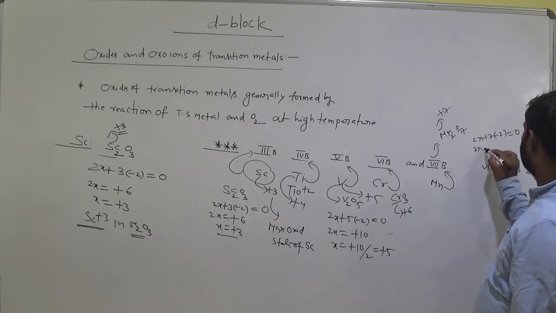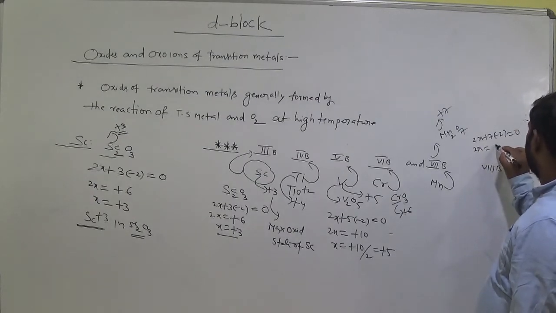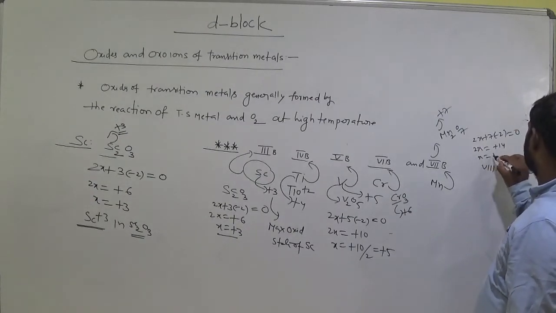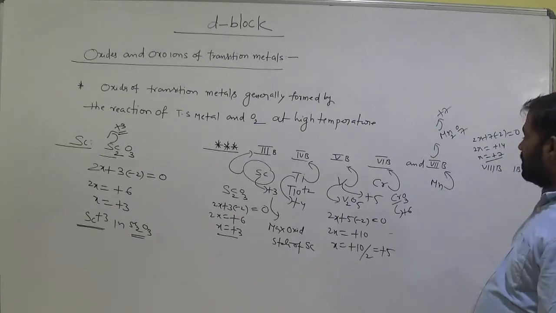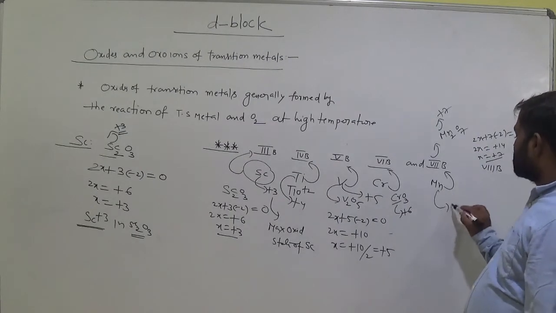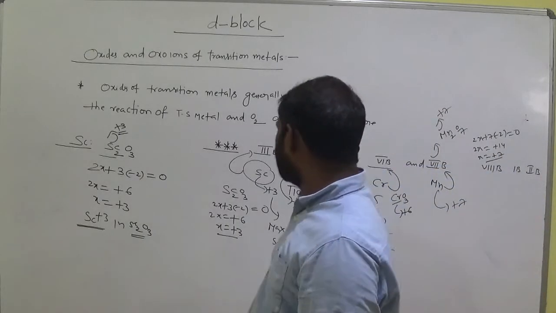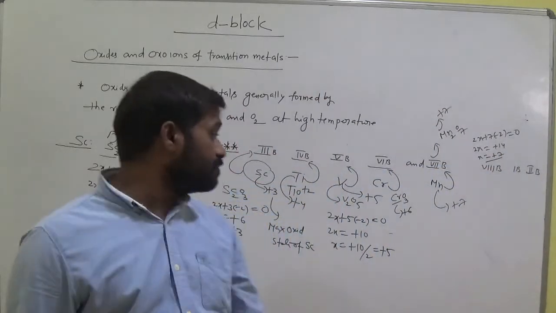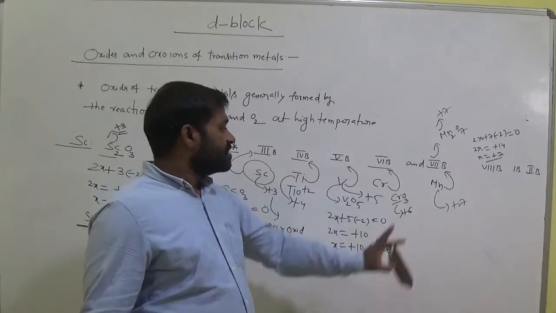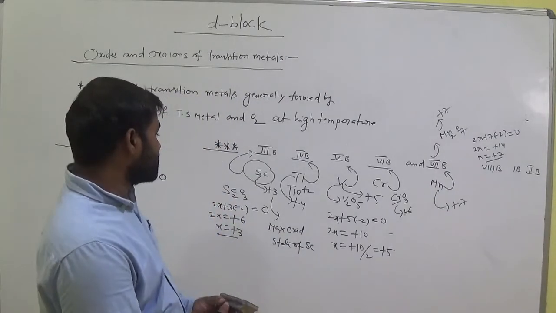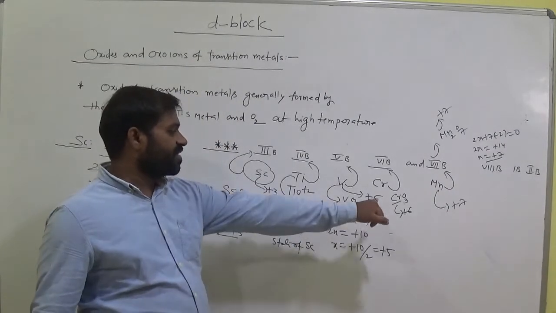So then 2x is equal to plus 14, then x is equal to plus 7. So manganese, what is the maximum oxidation state? Plus 7. For chromium, plus 6. For titanium, plus 4. For scandium, plus 3. From the third group to the seventh group, their maximum oxidation states are plus 3, plus 4, plus 5, plus 6, plus 7.